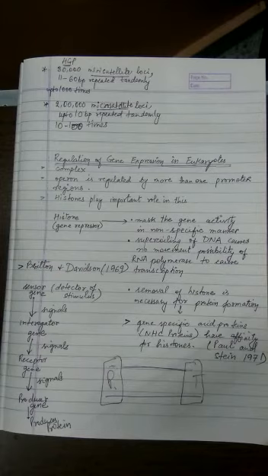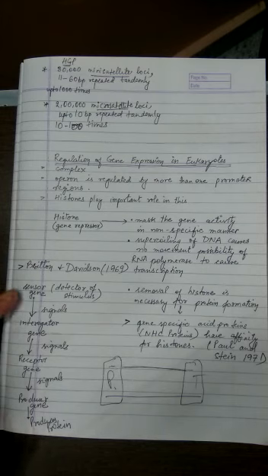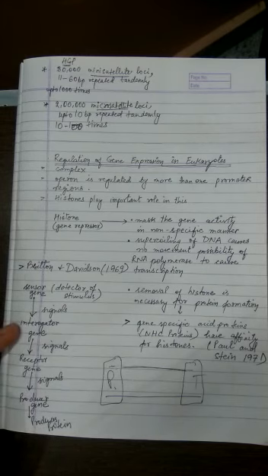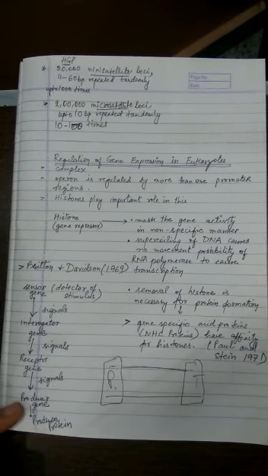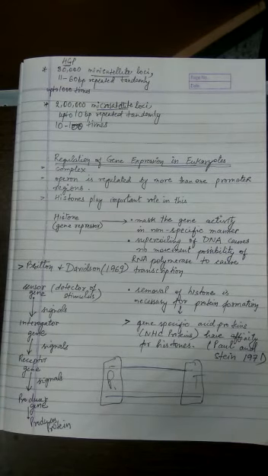Now what are the producer genes? Producer genes are those genes which are responsible for the formation of the particular required protein, enzyme or hormone. It can be anything, that means gene expression. So according to Britton and Davidson, these 4 genes are involved in the regulation of gene expression in the eukaryotic system. When there is a need for production, the sensor gene will be activated, which will activate the interrogator gene, which further activates the receptor gene, and finally the receptor gene sends the signal to the producer gene to produce the protein required.